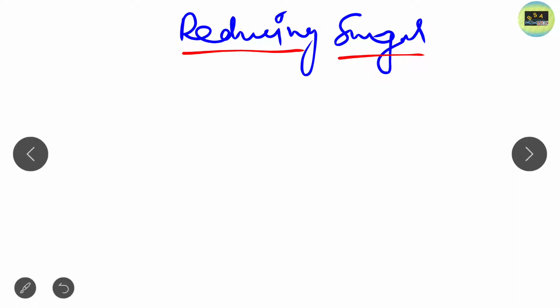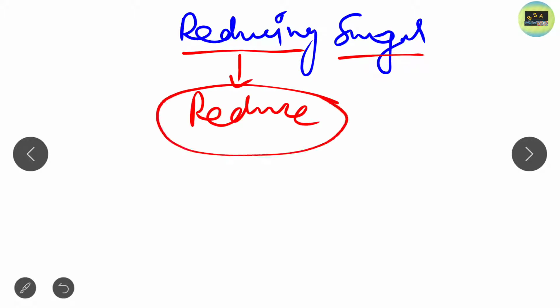If we take a carbohydrate molecule, we all know that carbohydrates are classified into monosaccharides, disaccharides, oligosaccharides and polysaccharides. Monosaccharides and disaccharides I have already completed in my lectures, please go and watch that. Reducing sugar means the sugar which can reduce something.